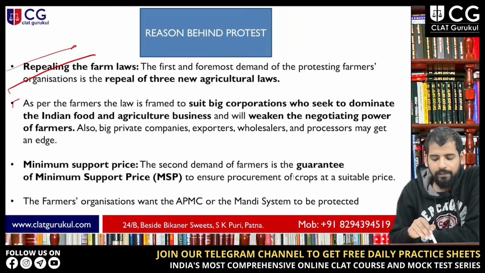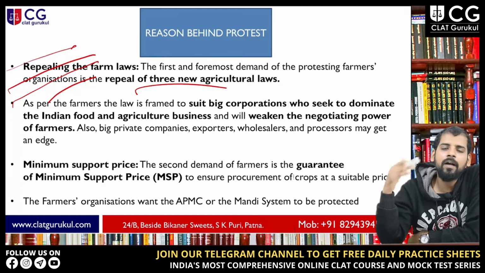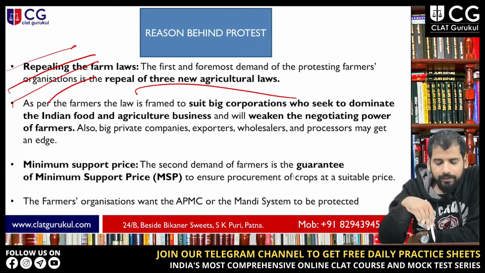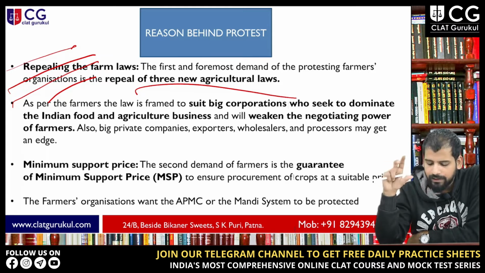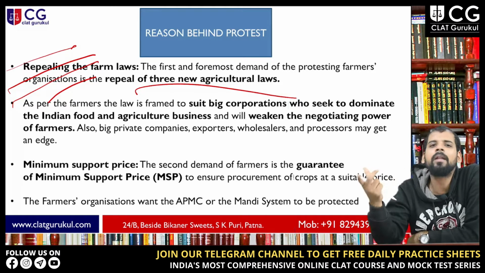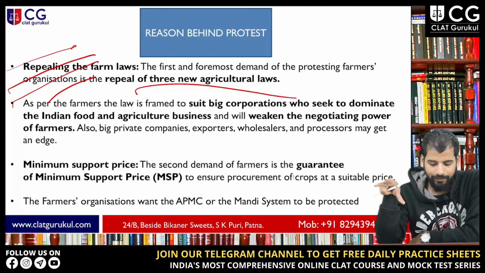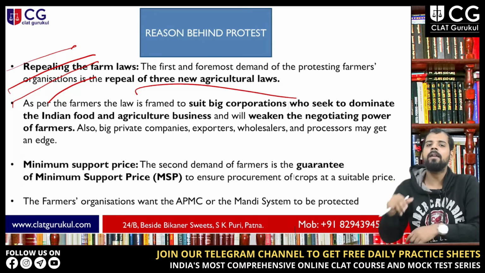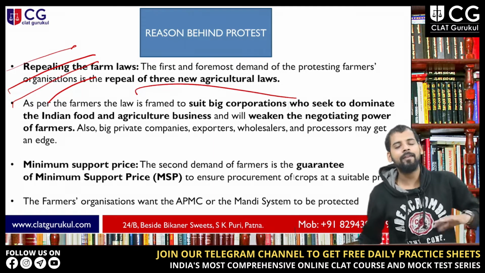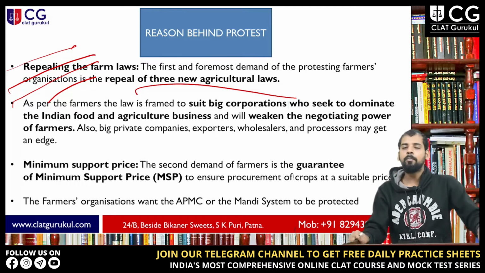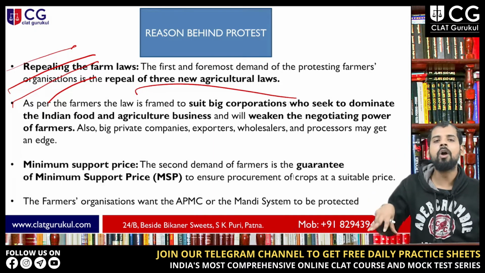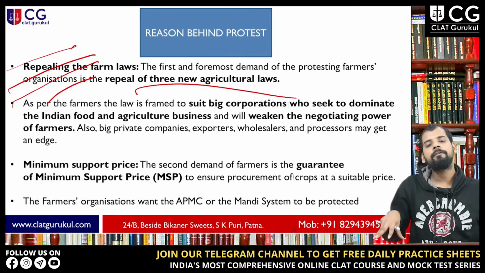First is repealing the farm laws. They want these farm laws to be repealed. Second, they fear that big corporations will dominate the whole of agricultural activities, right? Farmers are aware that if you privatize these things, private entities will come and they will dominate the whole farming activities.